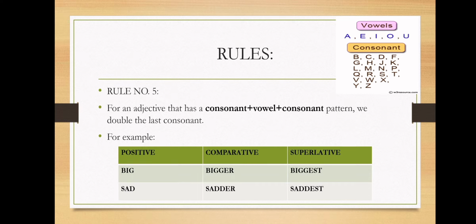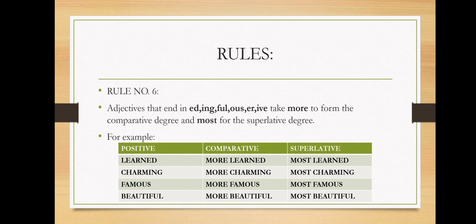Now let's move to rule number 6. Adjectives that end in ed, ing, ful, ous, er, ive take more to form the comparative degree and most for the superlative degree. So children, adjectives that have ed, ing, ful, ous, er, ive at the end, they take more to form the comparative degree and most to form the superlative degree.